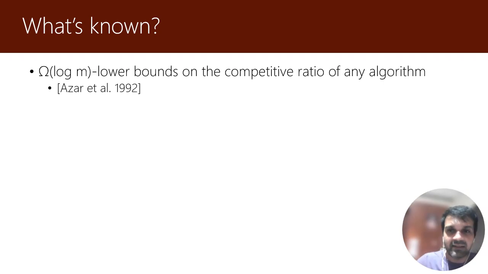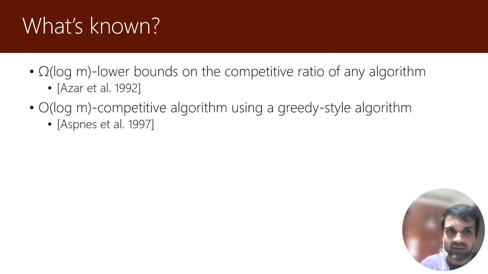But what's surprising is that there's a very nice elegant algorithm due to Aspnes et al., which shows that you can achieve this order log m bound. It's a greedy style algorithm using a potential function which can get you this bound of order log m.